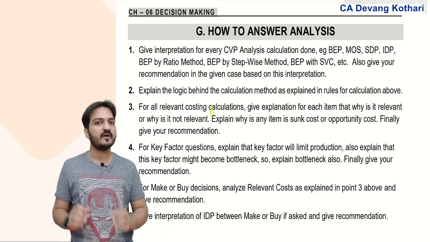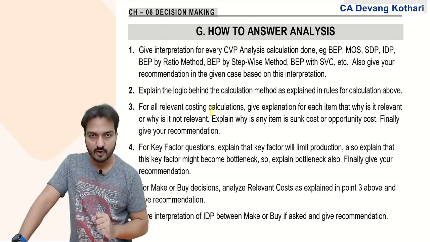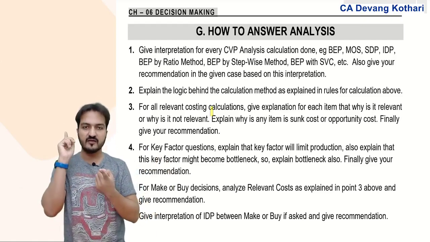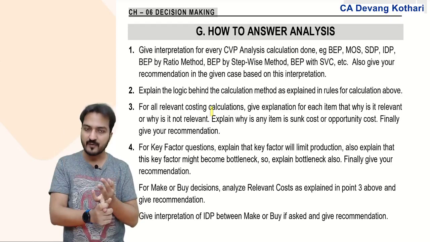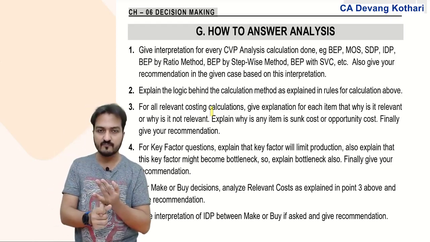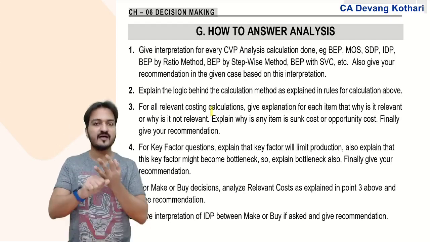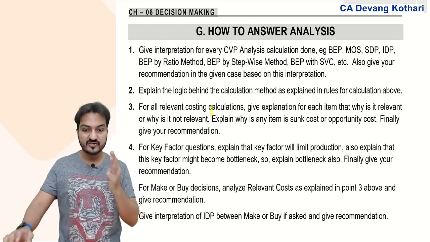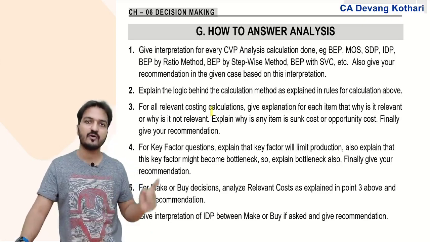Everything you have to write depending on the data of the question, depending on all the different types of data given. Say for obsolete material, I give you book value, original purchase cost, market price, and NRV. You will choose NRV, correct. But you also write an explanation of why you did not choose the other three. You have to write why you did not choose those other three items. That will be your analysis here.